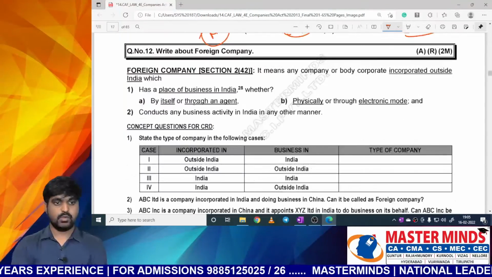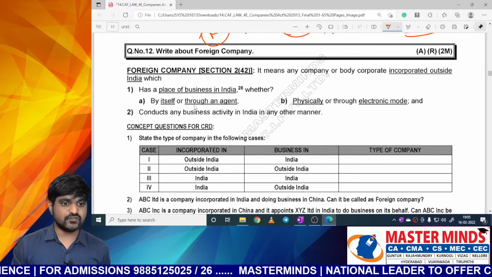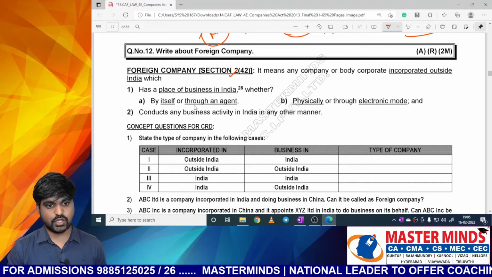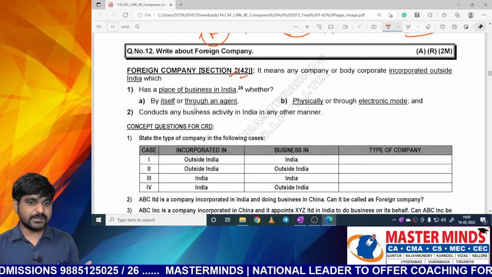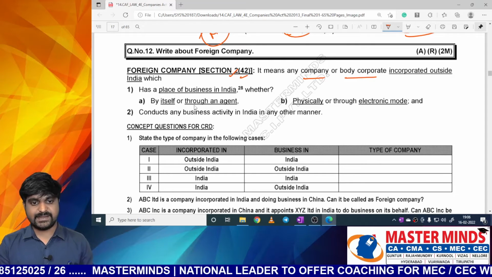Next one, write about foreign company. So what is meant by foreign company? The definition of foreign company is provided in section 2 clause 42. So foreign company means what? Foreign company means any company or body corporate.